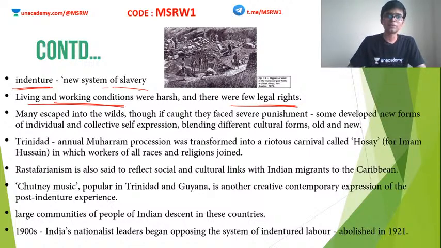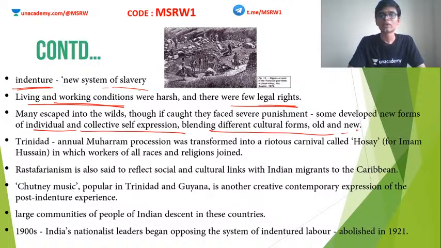Okay, so some developed new forms of individual and collective self-expression, blending different cultural forms, old and new. For example, in South Africa, Mahatma Gandhi organized people to protest. Similarly, in many of these colonies and estates, people eventually began to form unions by themselves and protest for what is rightfully theirs.